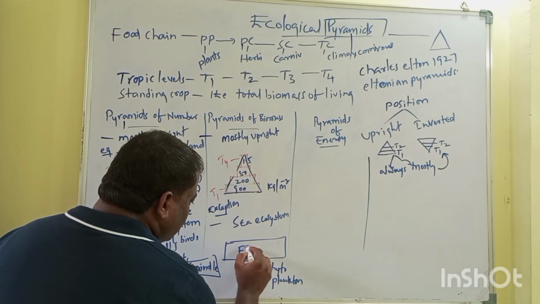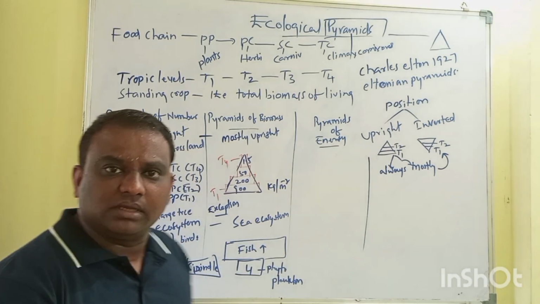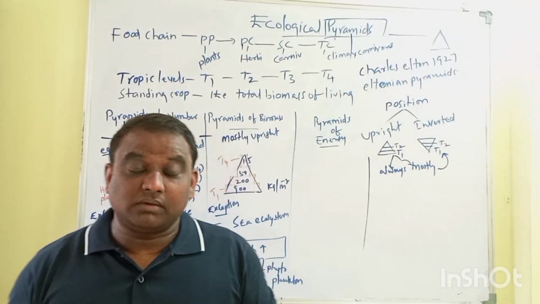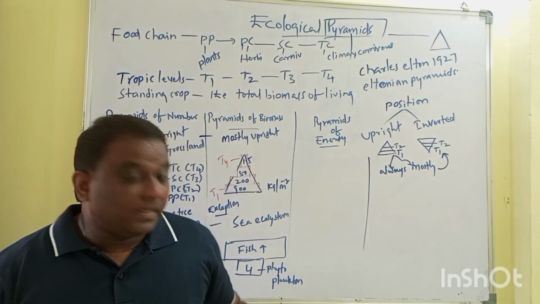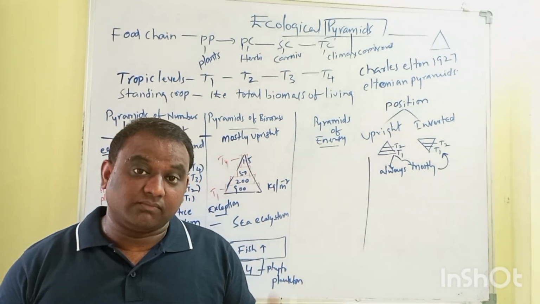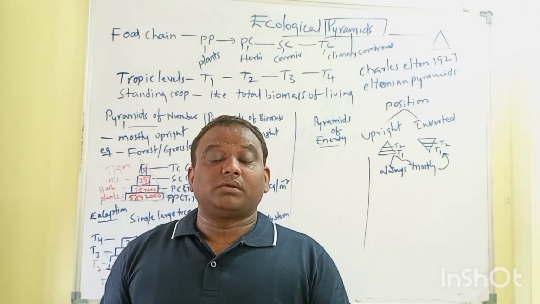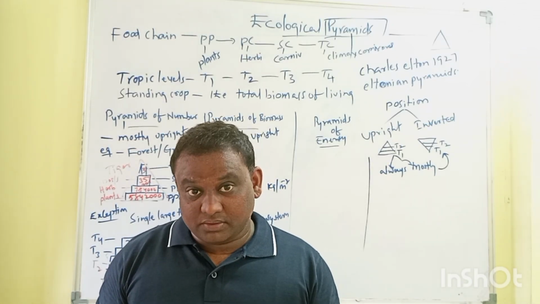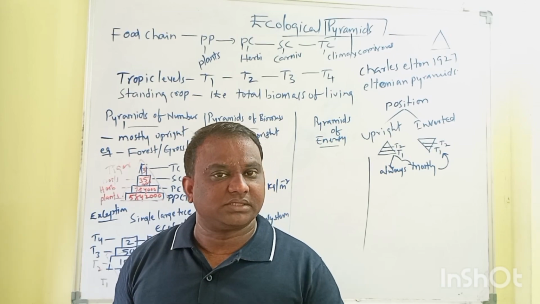The fish can be fed on here. The fish biomass is much higher. The weight of the fish is much higher. When you look at the phytoplankton, the weight is about milligrams or micrograms. But how can they be sufficient for that much of big fish? The planktons' reproductive capacity is much higher than that of the fish. They can produce millions of phytoplankton within seconds, minutes of time.